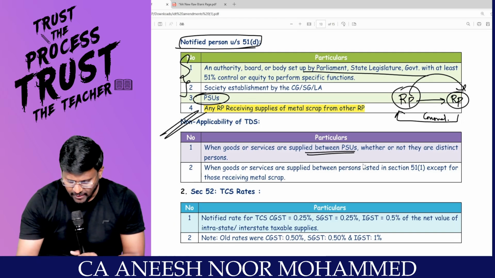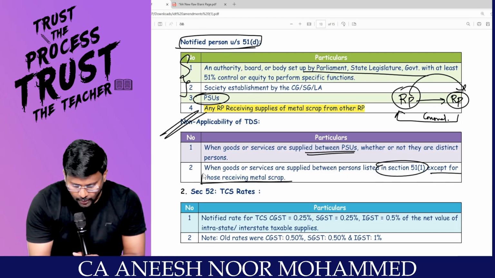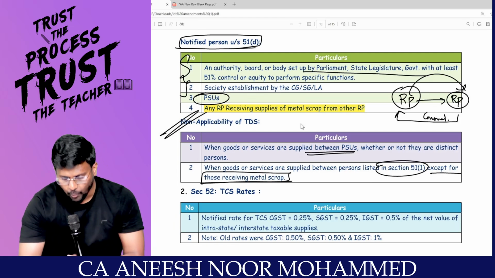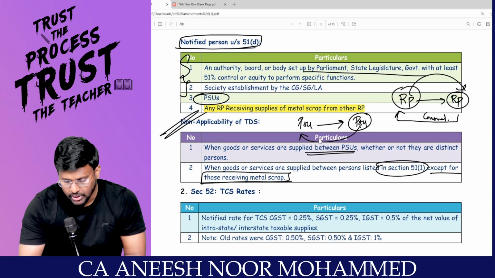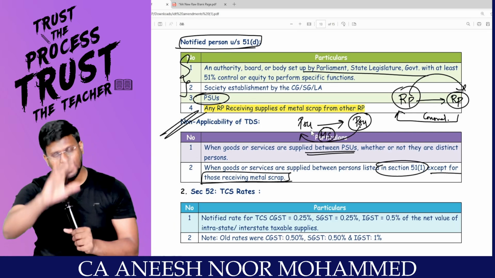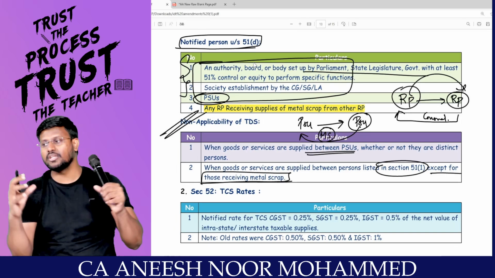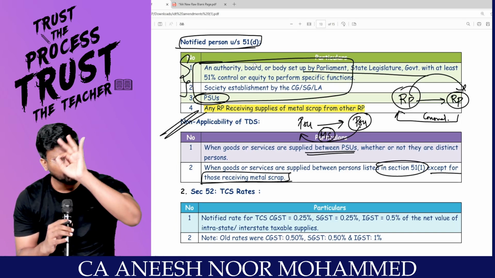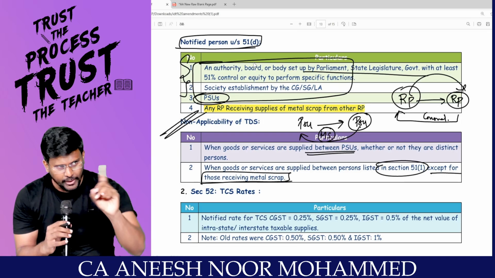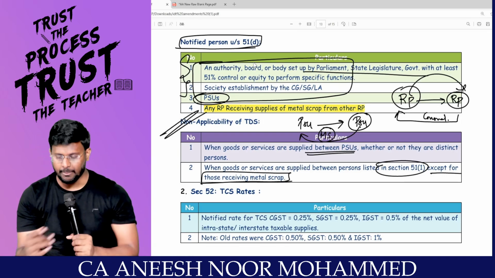When goods or service are supplied between those listed in 15.1, except for those receiving metal scrap. That means if one public sector undertaking is supplying metal scrap to another public sector undertaking, for this metal scrap, TDS has to be deducted even though it's an intra-supply between the notified people. Earlier, between notified people, there was no TDS concept at all. Now, between notified people, if they are supplying metal scrap, TDS will be applicable.